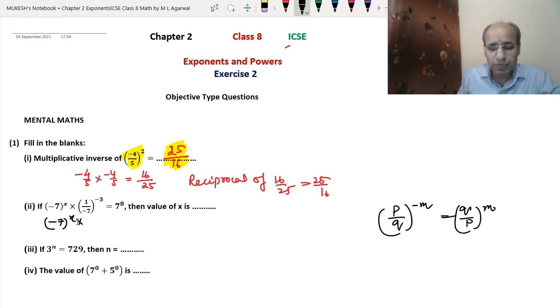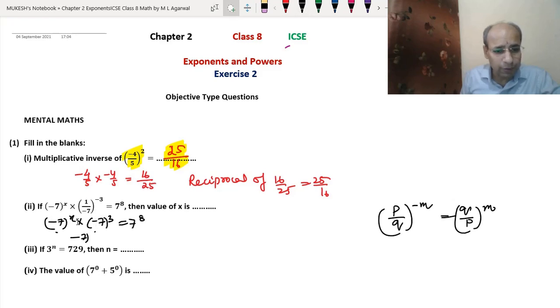That means to change a negative power to positive, we just reciprocate the number and write the power as positive. So it will become (minus 7) to the power 3 equal to 7 to the power 8. Now both bases are the same. This is also minus 7, this is also minus 7.